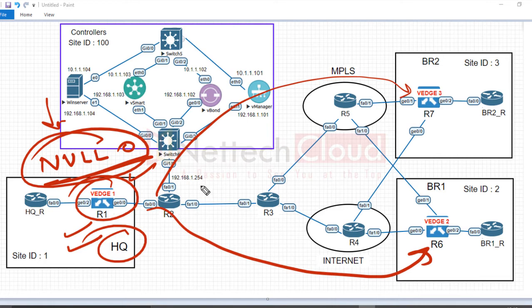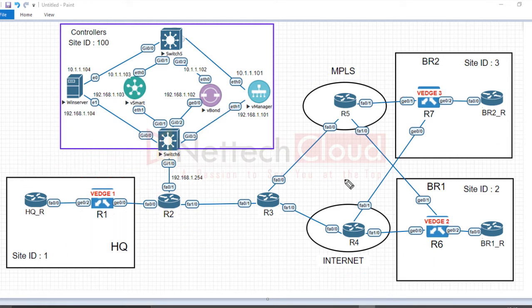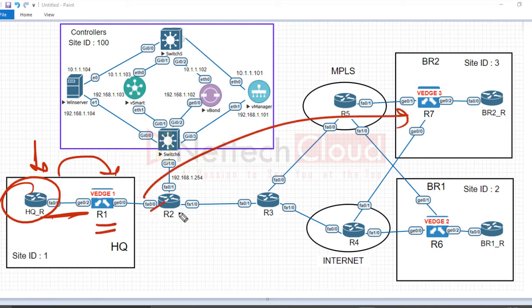Or the other way around: let's say OSPF is running here, so we can even generate a default route from this with the default-information originate always command. This way the default route will be advertised to the edge router and then further redistributed or advertised into the OMP protocol. There is no specific rule or specific way of doing that. I'll show you either way, but yes, you understand.